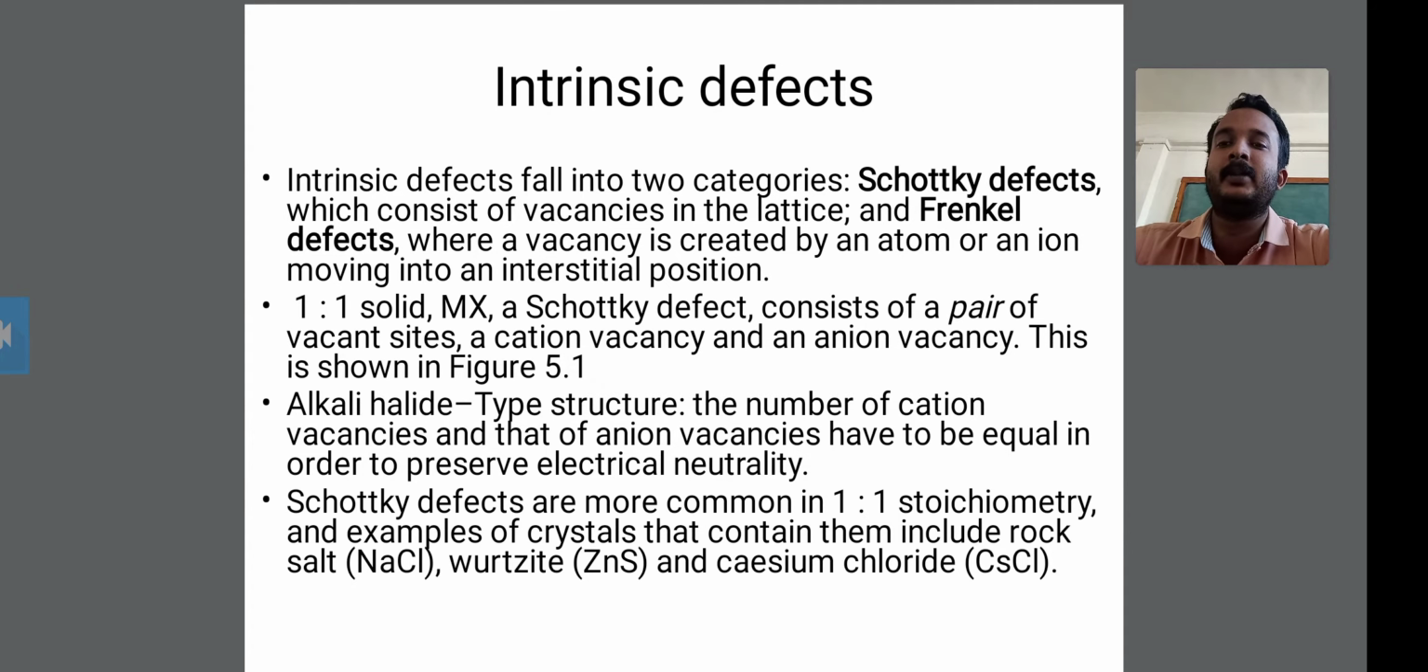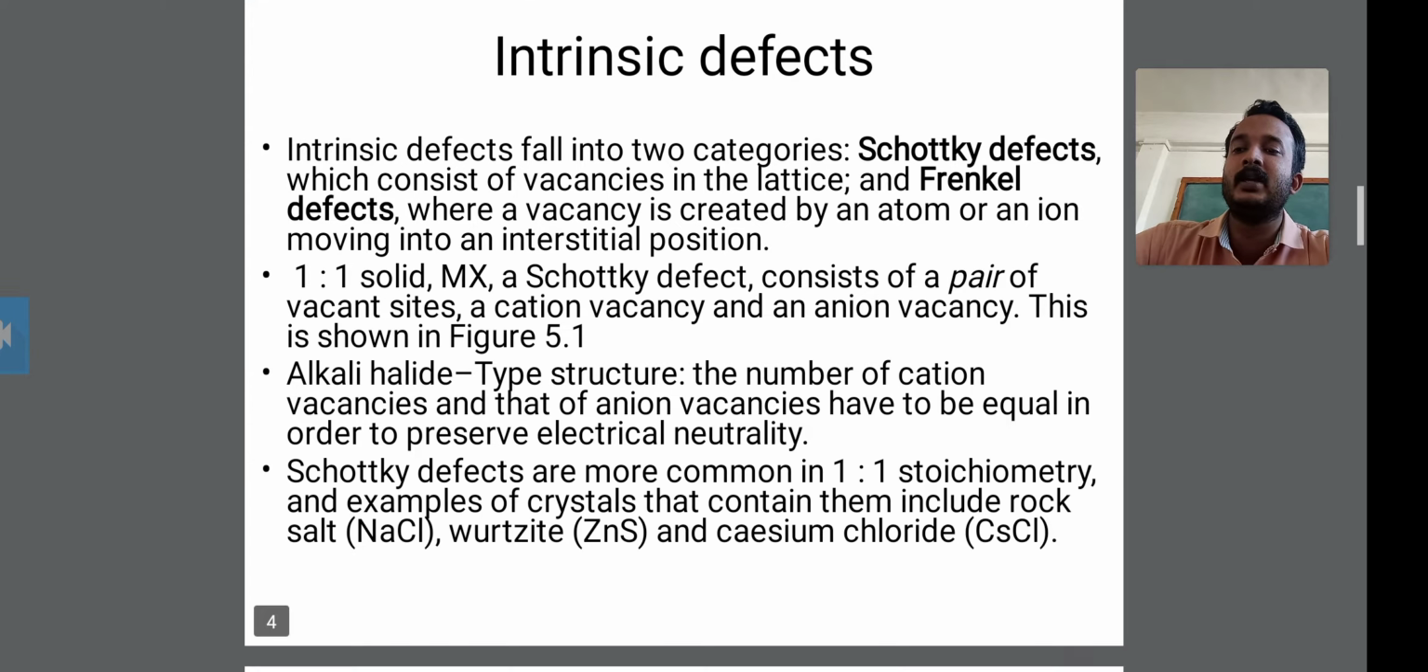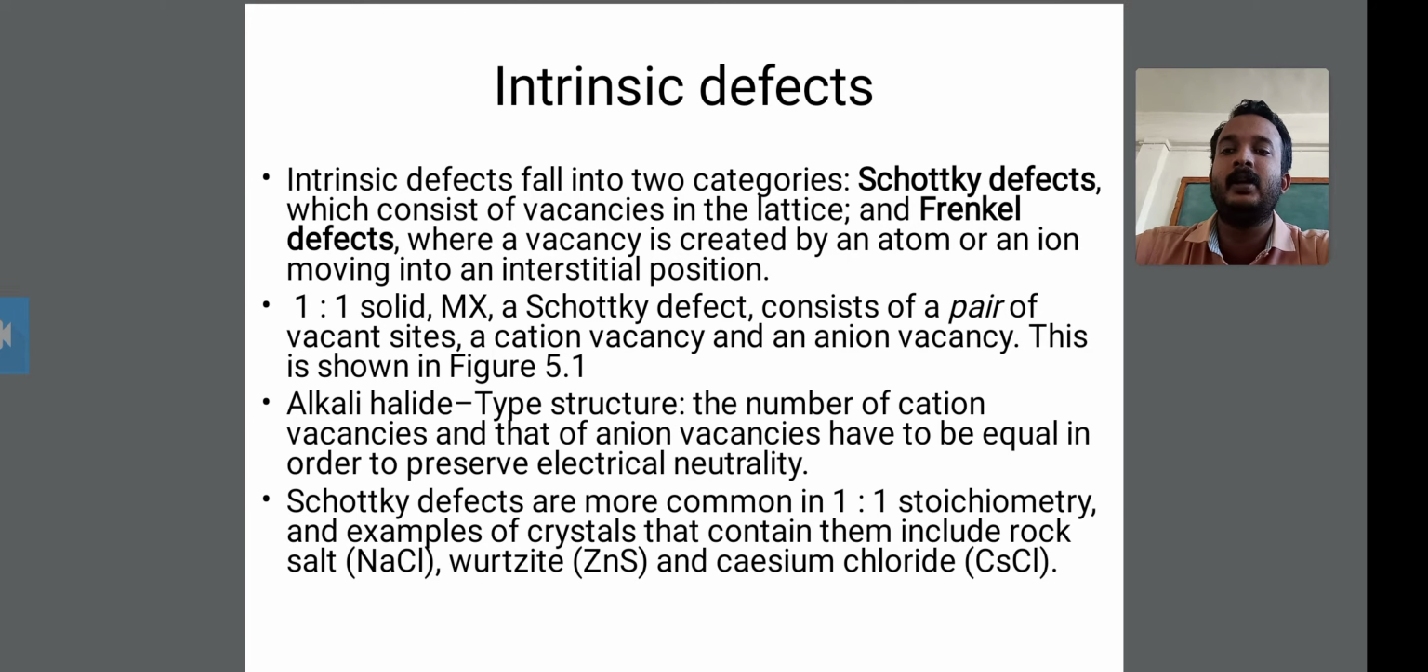Then the second point of the intrinsic defects is about the 1:1 solid MX. A Schottky defect consists of a pair of vacant sites, a cation vacancy and an anion vacancy. This is shown in the figure. A 1:1 solid means the solid components are in a 1:1 ratio, and MX is the metal and halide, these two components in the 1:1 ratio.